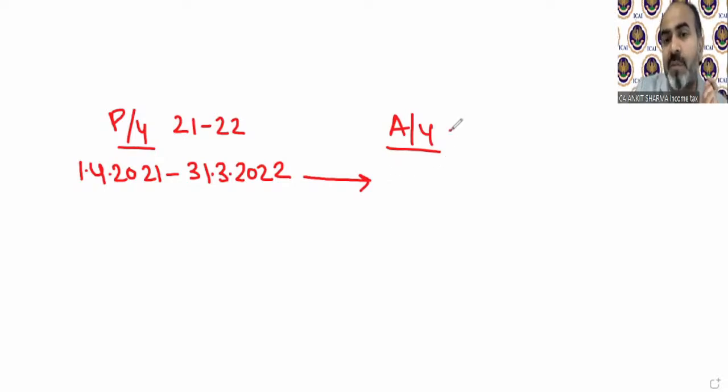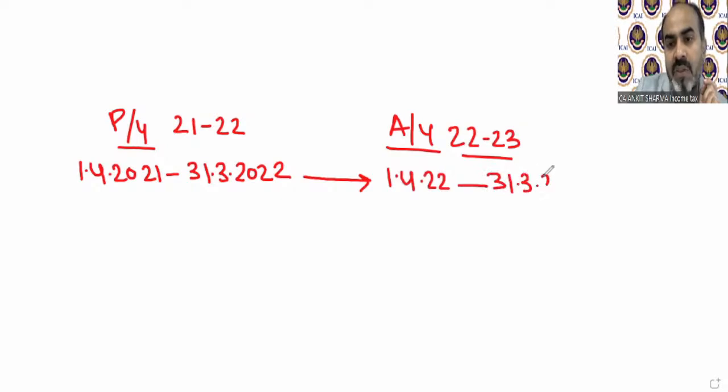So when we say your assessment year is 22-23, that means it will start from 1st April 2022 and it will end upon 31st March 2023. What does that mean?